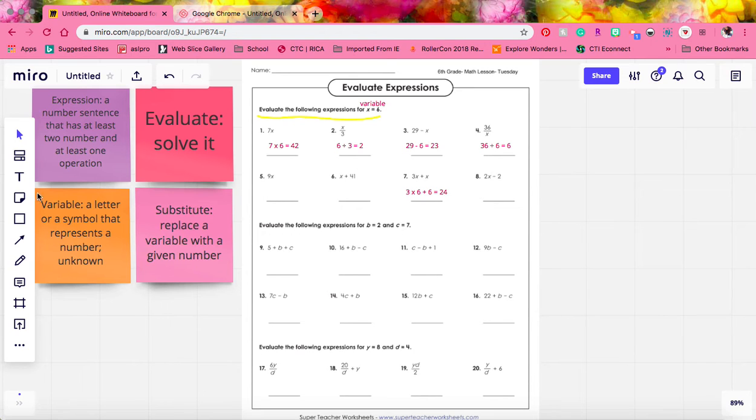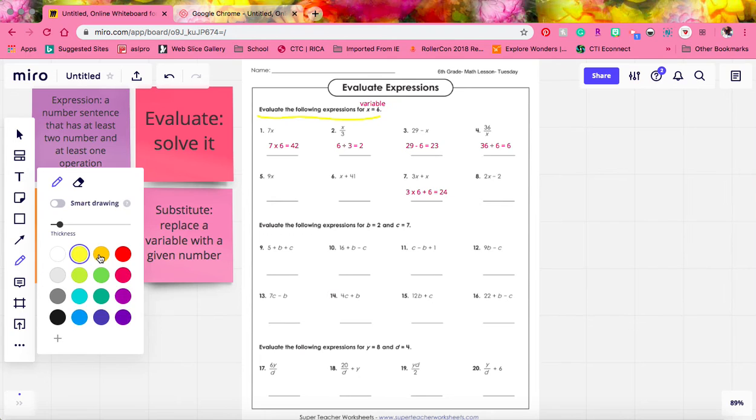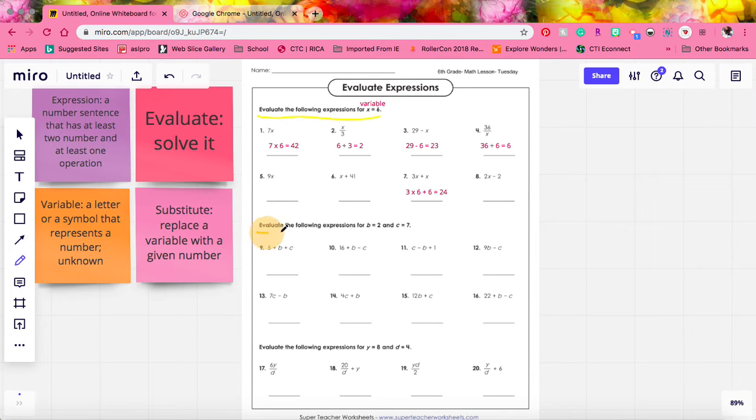Now, sometimes we will have two variables, like in our next section. Let's take a look at the instructions for this section. It says evaluate the following expressions for b equals 2 and c equals 7. So we'll evaluate, or solve, the expressions, the number sentences, by substituting the variables b and c for the numbers 2 and 7.